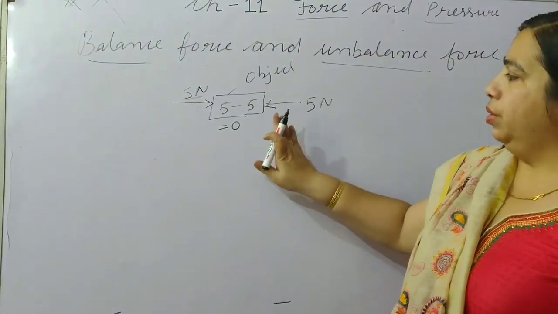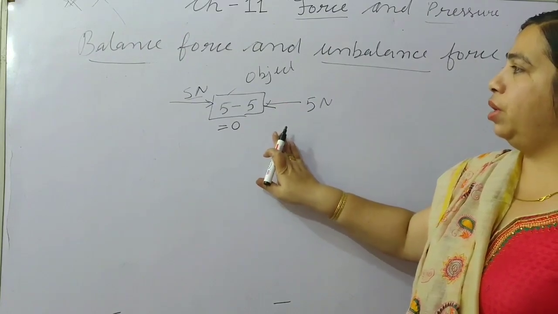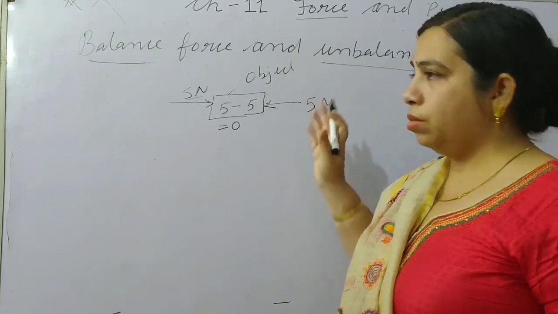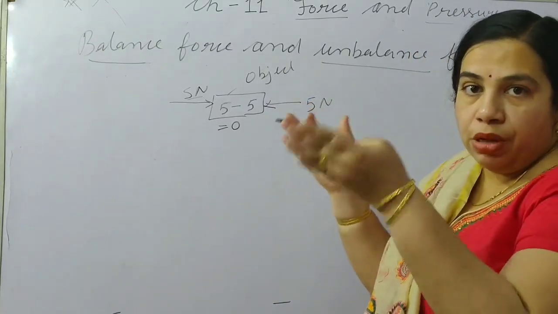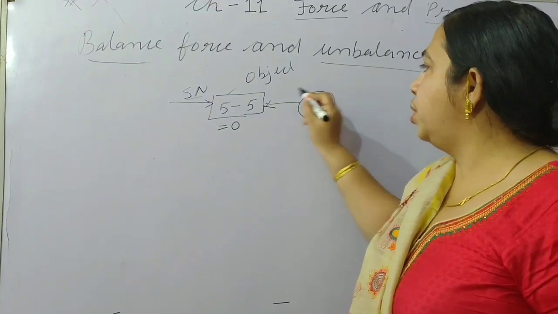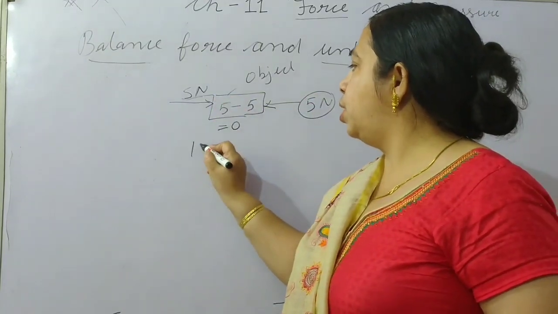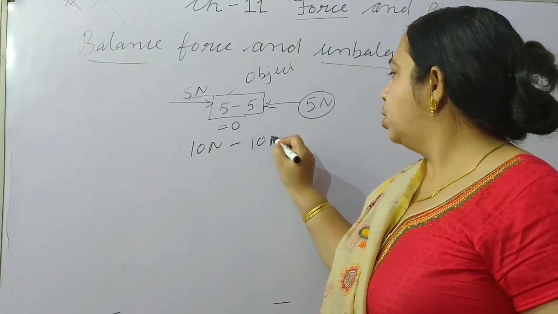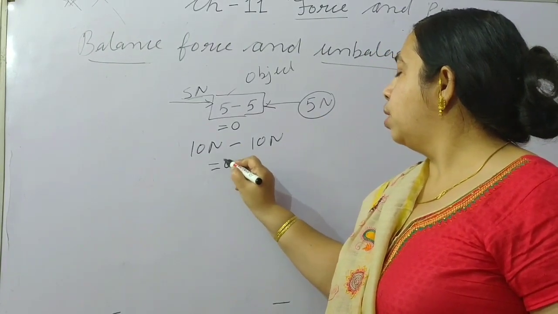That means forces are balanced when the two forces are in opposite directions and the magnitude of the forces is equal. It may be 10 Newton minus 10 Newton, then it will be 0.